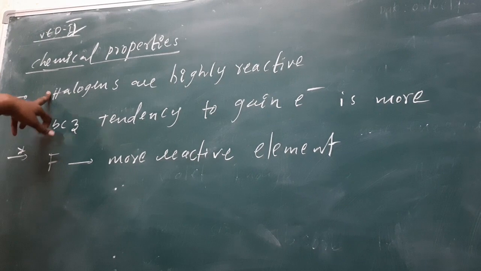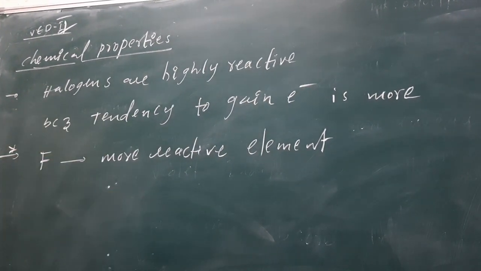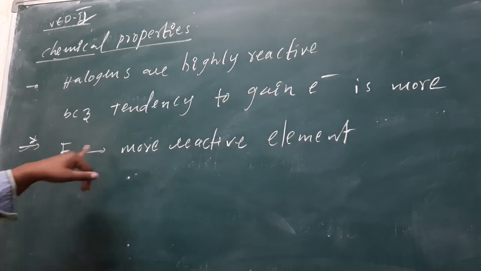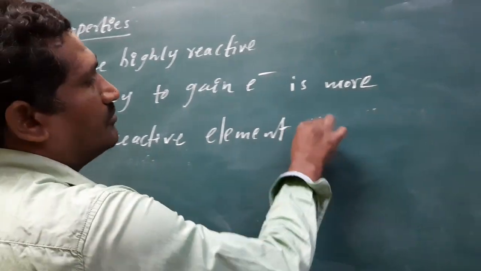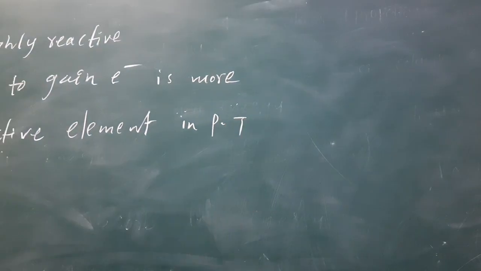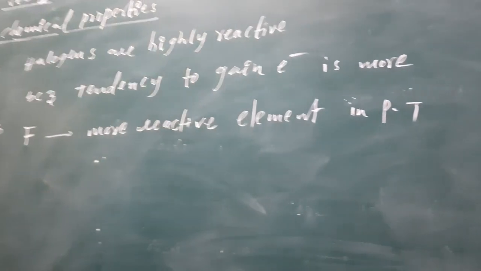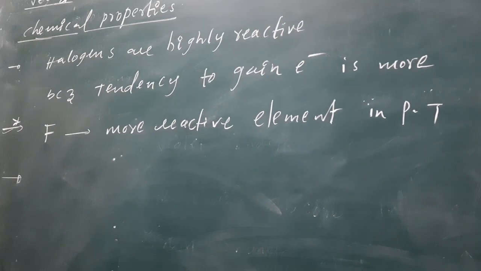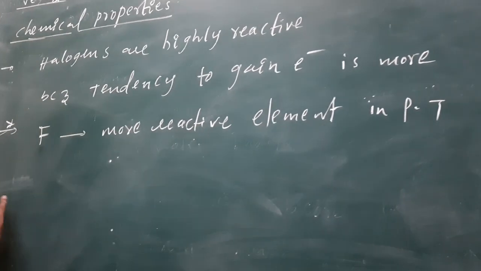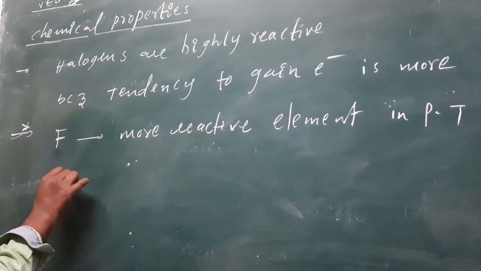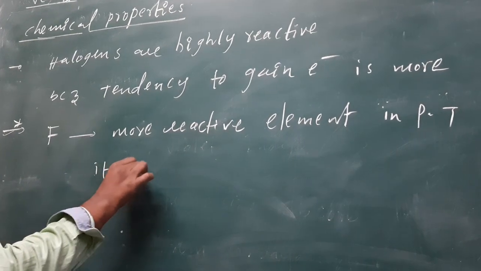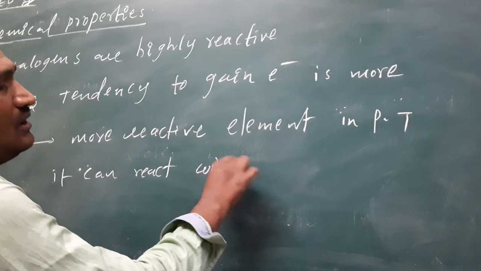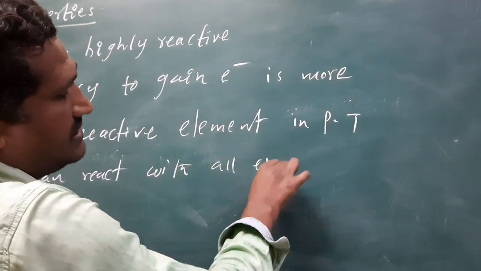So chemical properties: halogens are highly reactive because their tendency to gain electrons is more. Next, in the periodic table, fluorine is the most reactive element, a very highly reactive element. If you see next, fluorine can react with almost all elements.